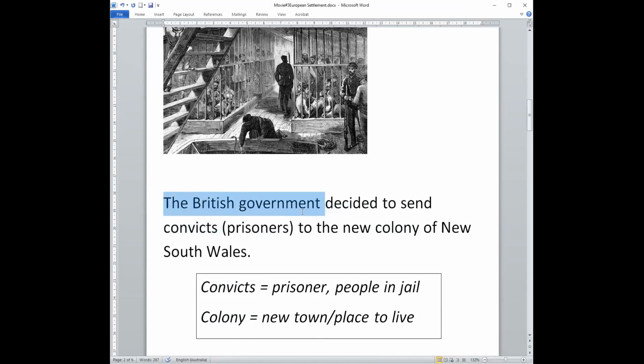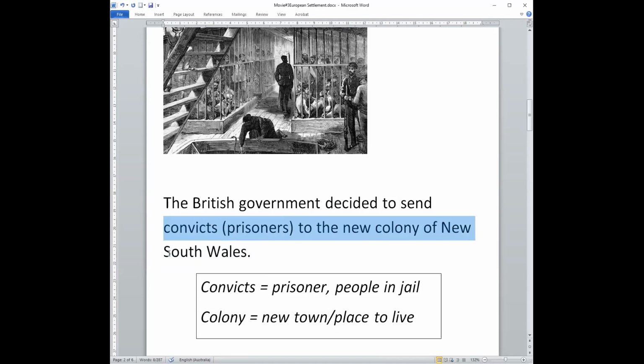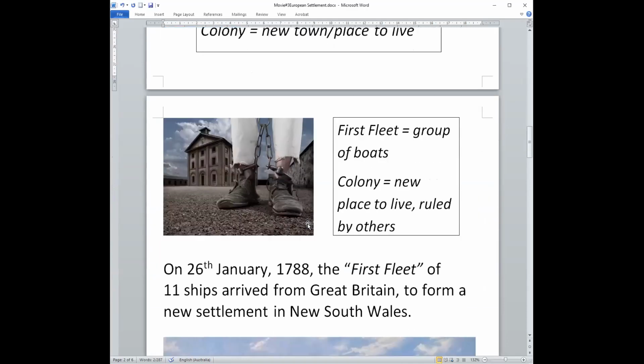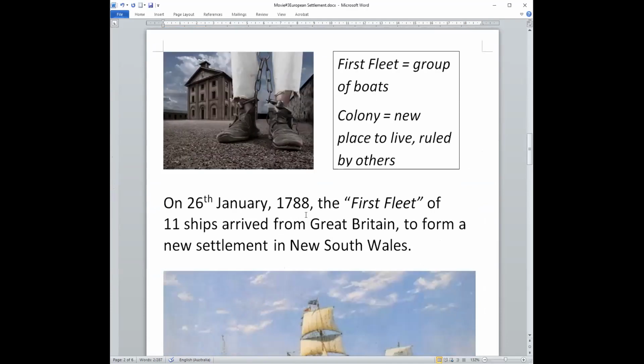Let's read this. The British government decided to send convicts or prisoners to the new colony of New South Wales. Here is a picture of a convict. So there were too many prisoners or convicts in Great Britain.